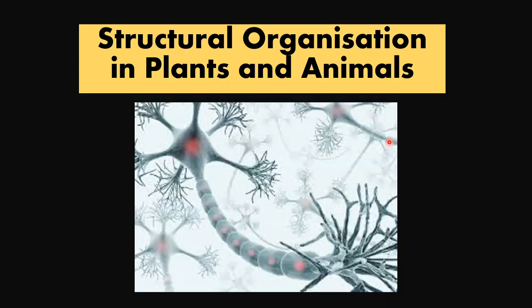This is the book of biology of class 11th. I recommend you all that you should keep a book, a hard copy or a soft copy of the book, as per your convenience. We'll be starting from unit 2, and the chapter we are taking today is animal tissues. The name of the unit is structural organization in plants and animals. As you can see, it is written here.